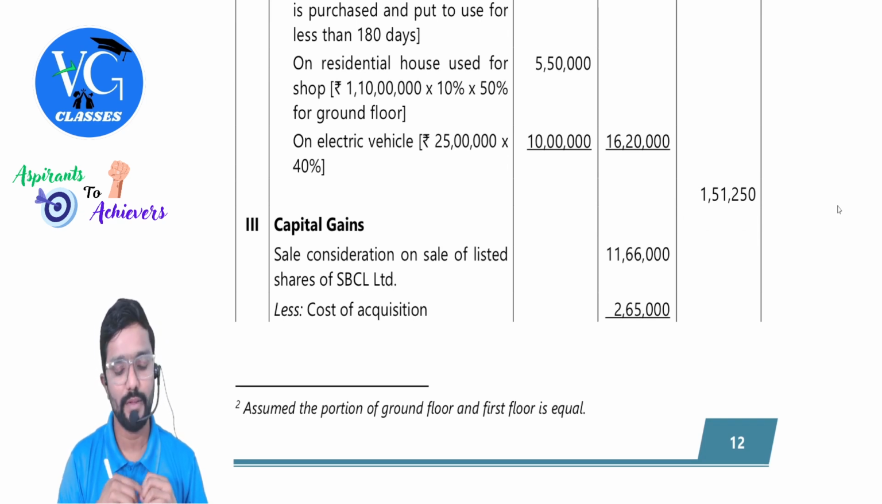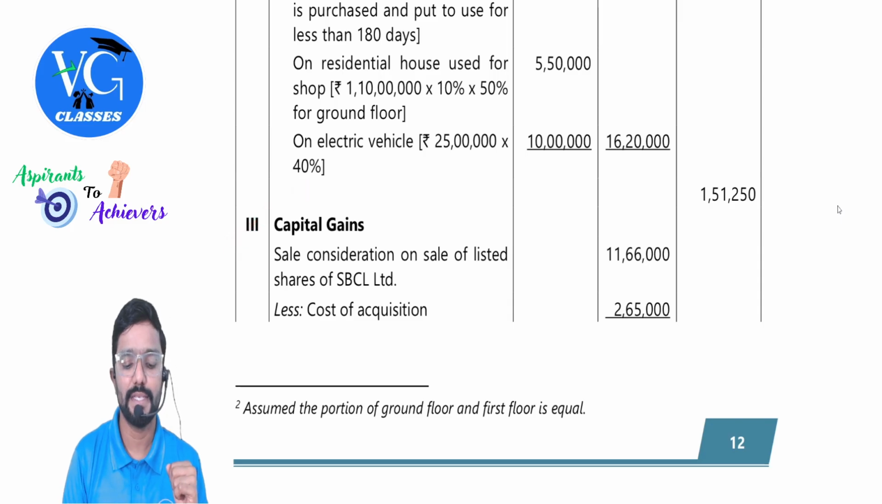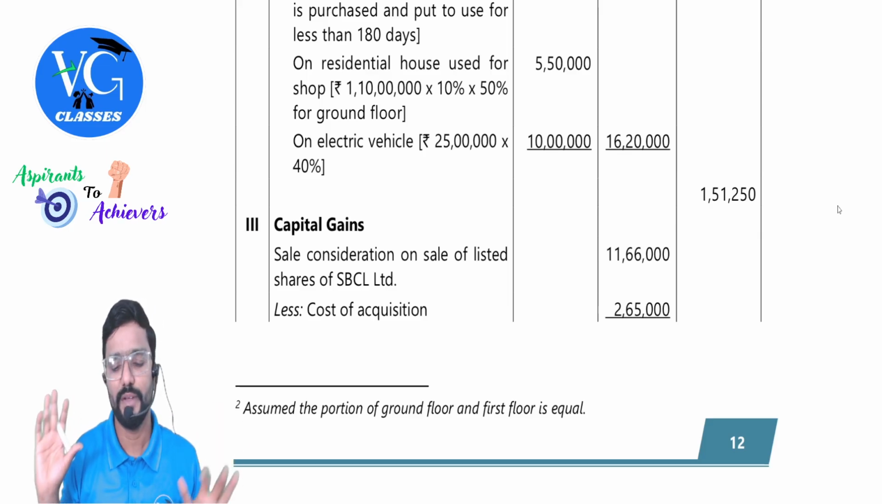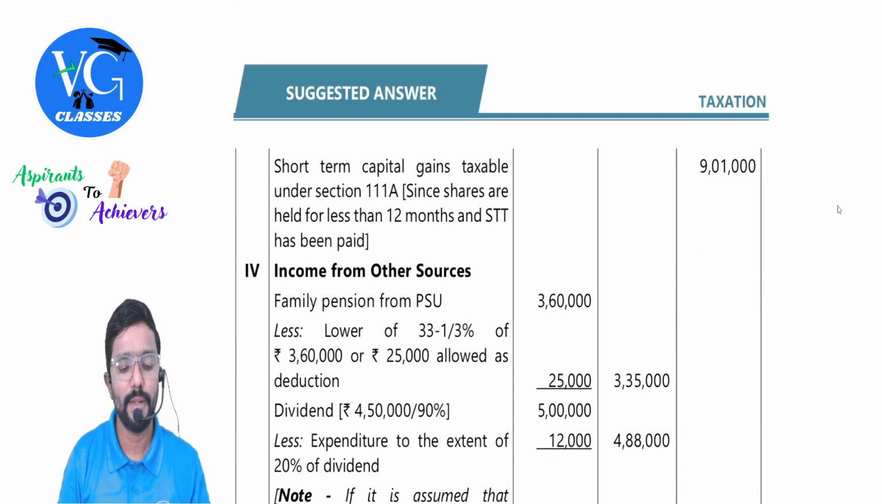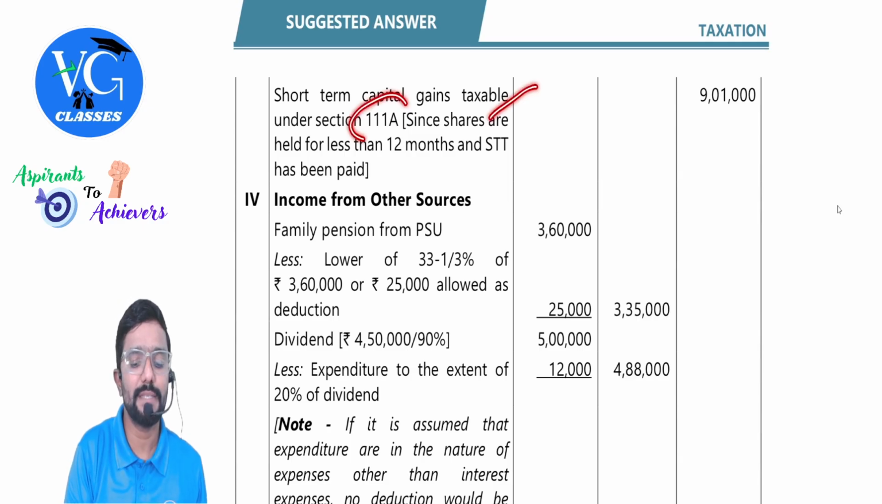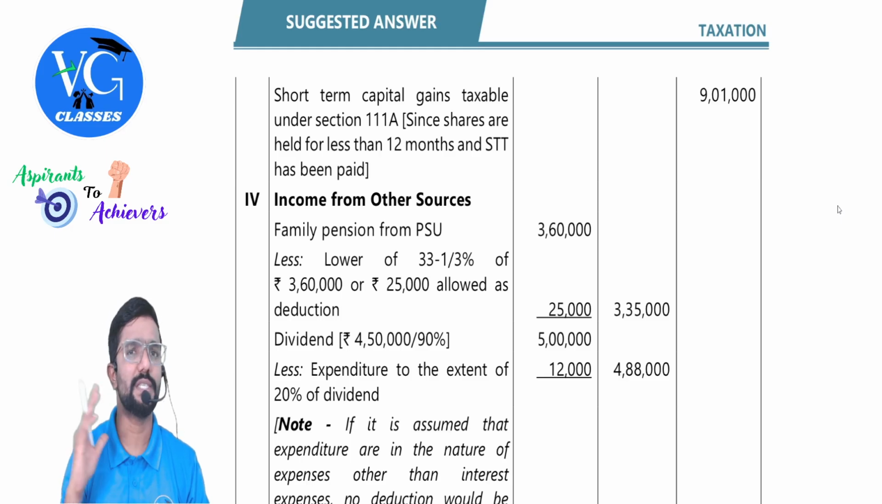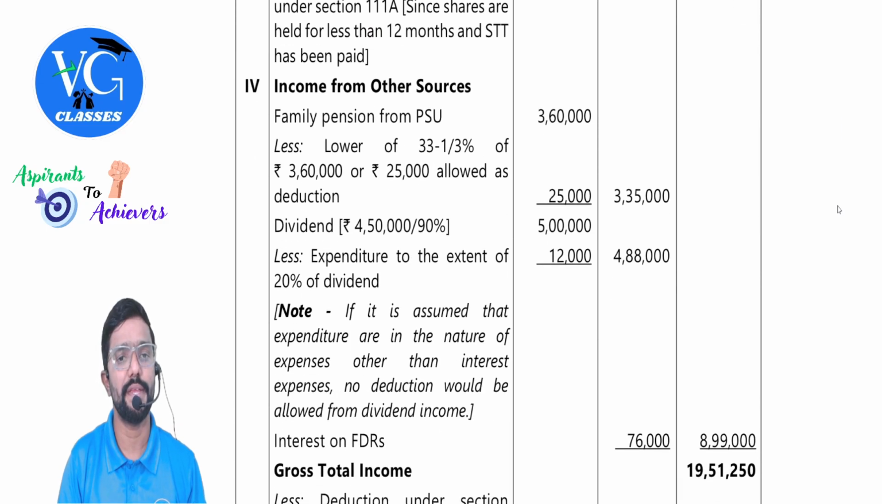So finally, you will get PGBP income as 1,51,250. Next, coming to capital gains. Take simply straight sale value, deduct cost of acquisition, guys. This is short term, so no question of indexation and all. Clear? So short term capital gain taxable under section 111A is 9 lakh 1,000. And sir, why is it short term? Because the shares were held for less than 12 months, guys. So is it a special income? Yes, covered under section 111A.